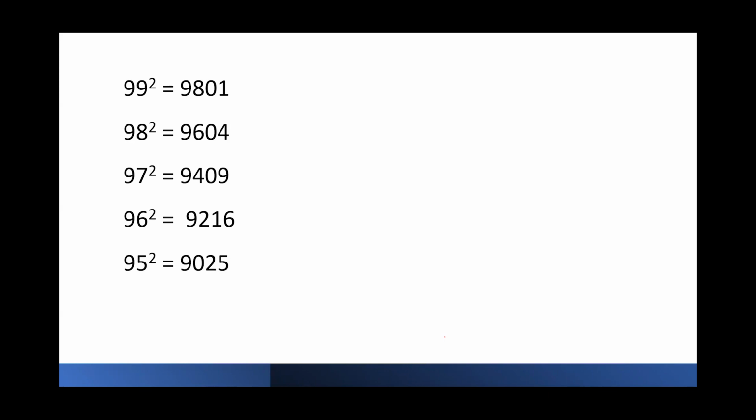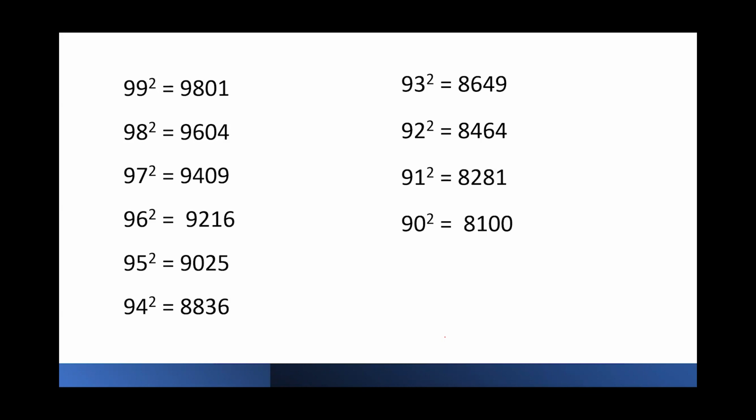96 square will be 88 followed by 6 square. 93 square will be 86 followed by 7 square. 92 square will be 84 followed by 8 square. 91 square will be 8281. 90 square? Yeah. So what if I ask you 89 square?